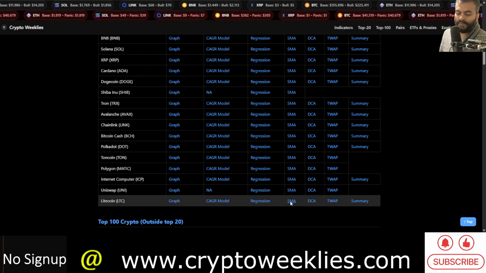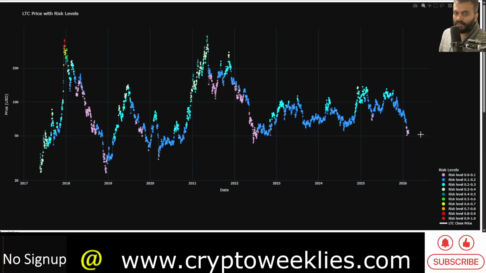The 20-week simple moving average price based interpretation, again the price has now come close to that 20-week simple moving average price based bottom. This 20-week simple moving average price based model does trigger early on in the bear market, like it triggered in January to March of 2022.